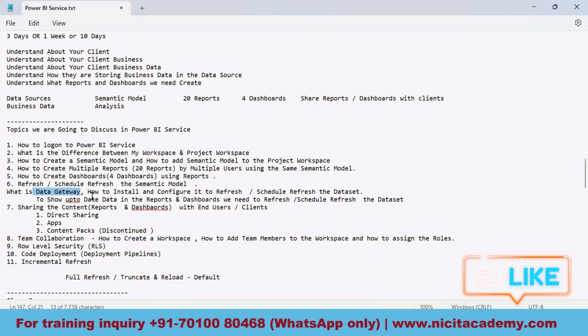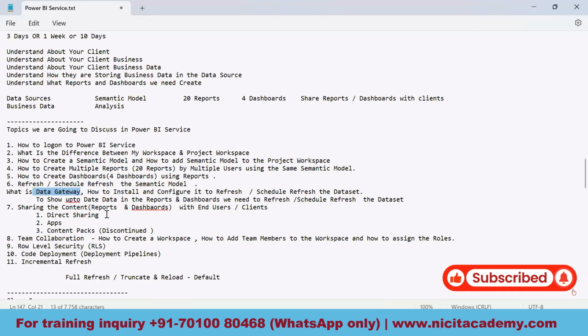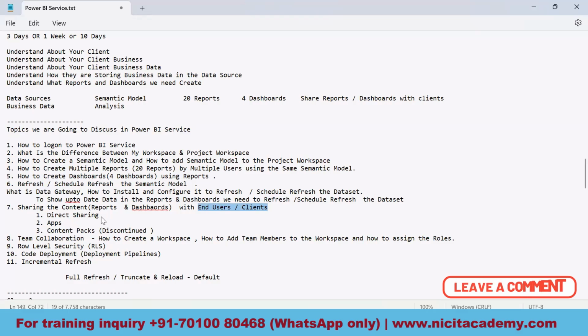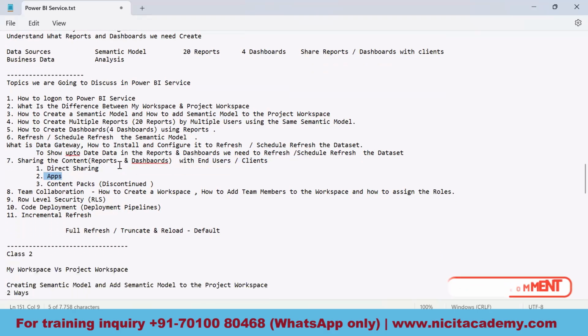Now after we create all these reports and dashboards, how to share the reports and dashboards with the end users of the clients, that I am going to demonstrate. What are the ways? We have direct sharing mode, and we have apps. With the help of apps, we are going to share those reports and dashboards with the clients, which I will take in the coming lectures. I am going to focus on team collaboration: how a team would contribute to an individual project, how they would use the workspace, how they would add members in the workspace, and how those members can be assigned roles.